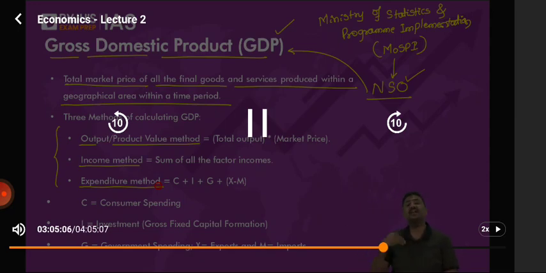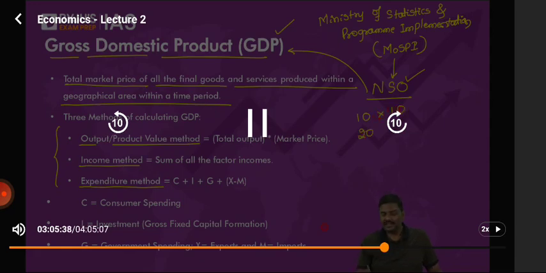Now, what is the output method? Calculate all the final goods and services that you have produced and multiply that with market prices. Simple. I hope you remember earlier I've given you one calculation. I said, imagine in case of India, 10 final goods and services are produced and market price for each of them is, let's say, 10 rupees. 20 services are produced and let's say market price is 15 rupees.